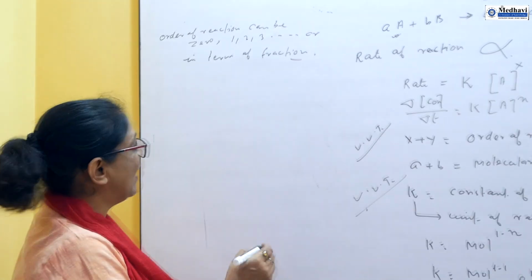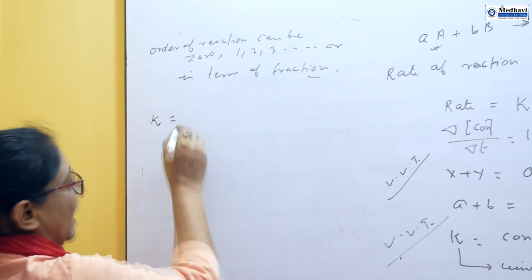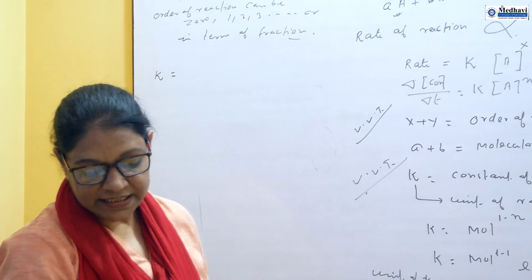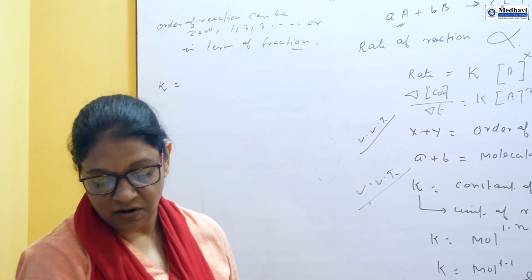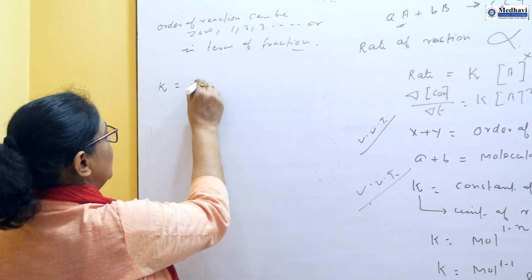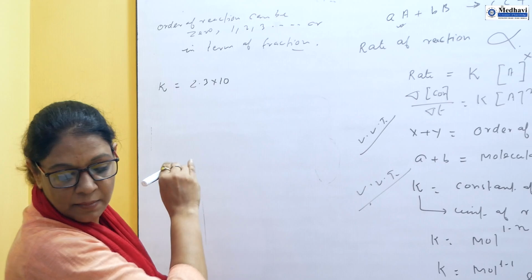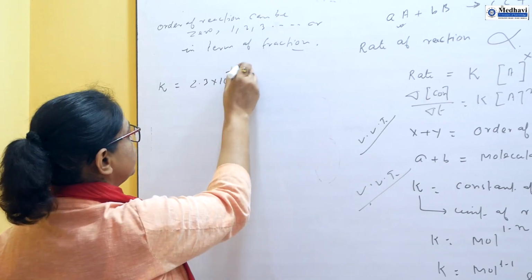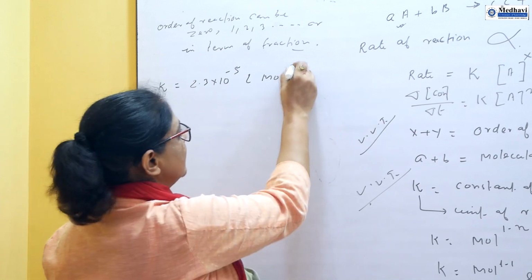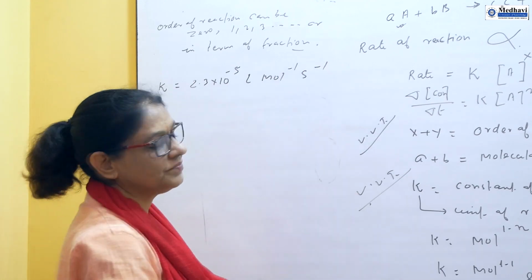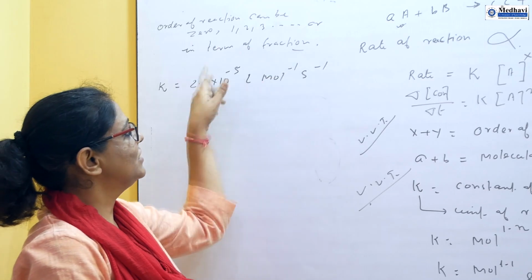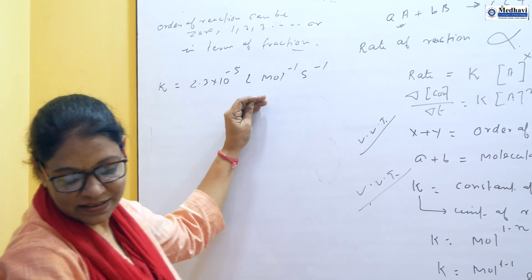In the second question, the value of K is given and you have to identify the order. It is the NCERT question: identify the reaction order from each of the following rate constants. K is equal to 2.3 into 10^(-5) liter mole^(-1) second^(-1). Now here it is given and you have to find the order of the reaction.